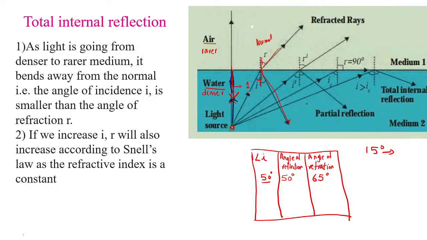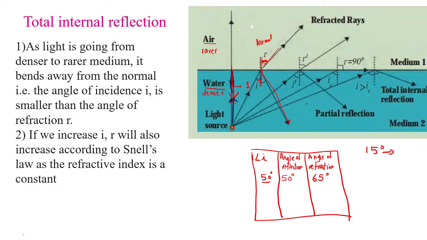Now we know that the light ray travels from the denser to the rarer medium, it moves away from the normal. The angle of refraction over here will be greater than the angle of incidence. See this angle, this is the angle of refraction. This angle will be greater than the angle of incidence.